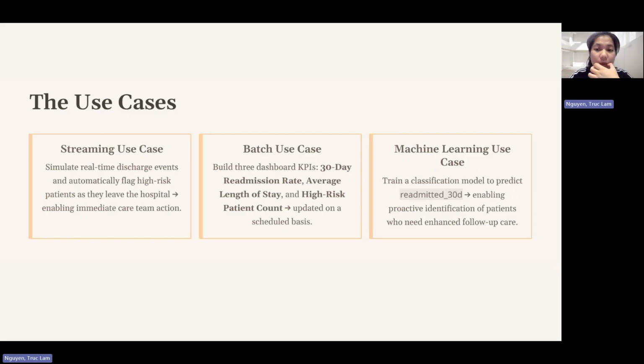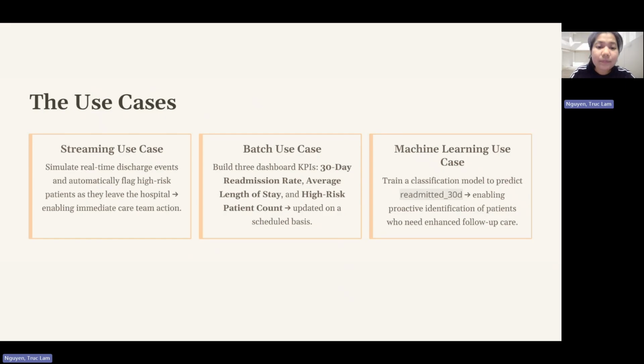And the third one would be high-risk patient count, which shows how many patients may need extra attention based on risk factors in the data.